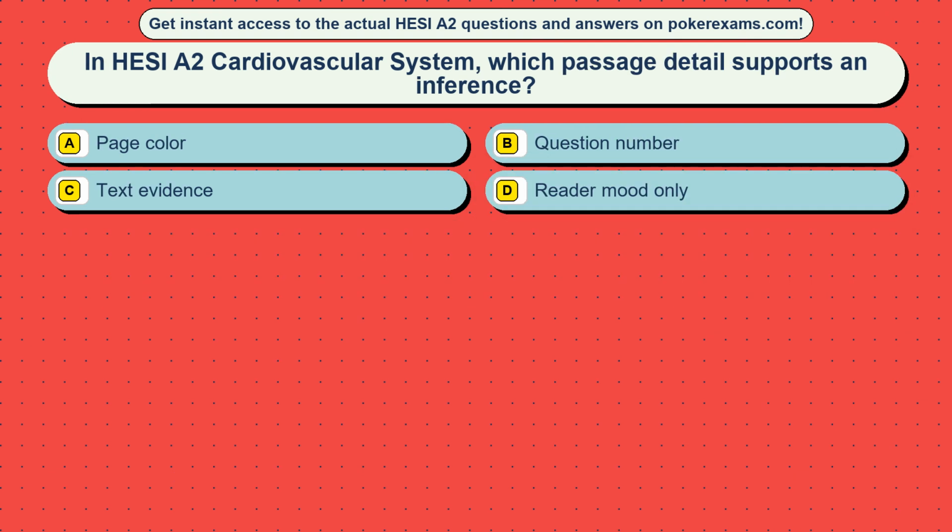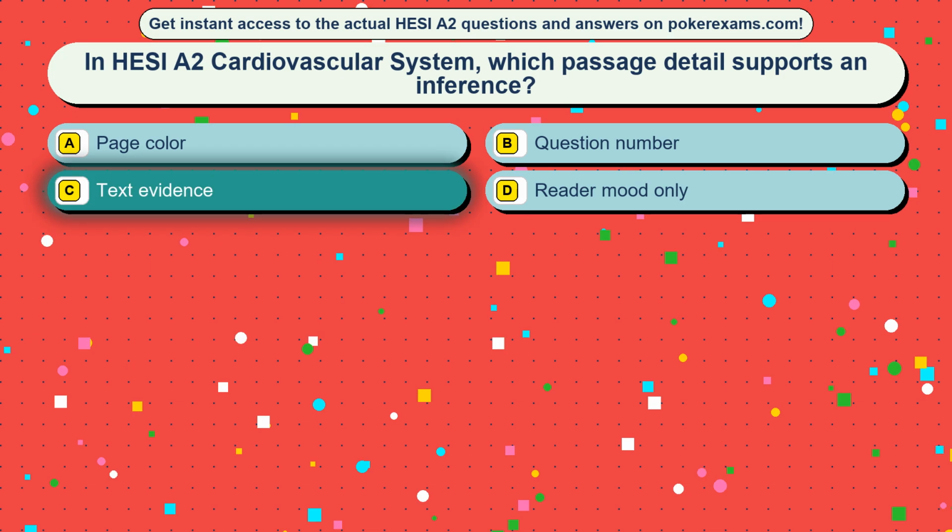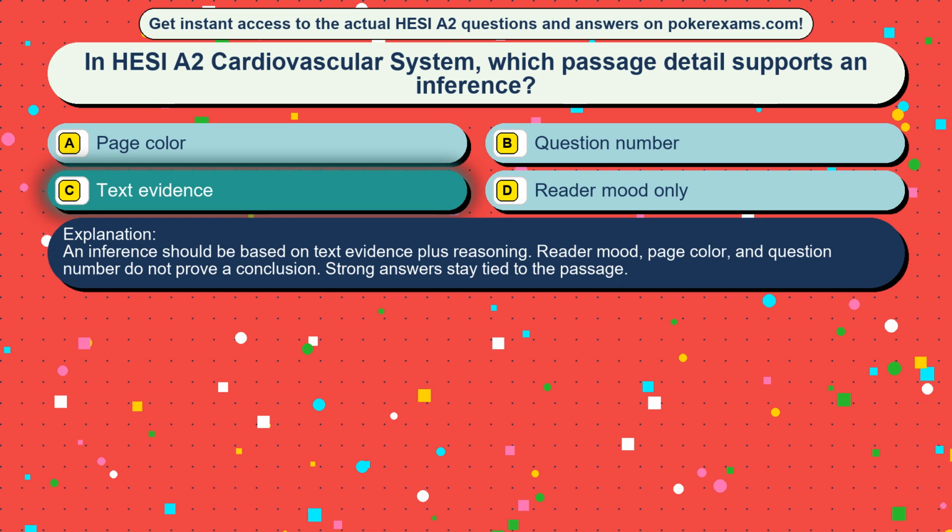Question 3. In HESI A2 cardiovascular system, which passage detail supports an inference? Option A, page color. Option B, question number. Option C, text evidence. Option D, reader mood only. The correct answer is option C, text evidence. An inference should be based on text evidence plus reasoning. Reader mood, page color, and question number do not prove a conclusion. Strong answers stay tied to the passage.